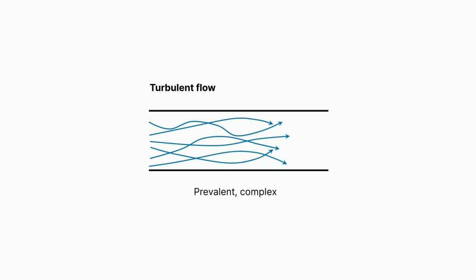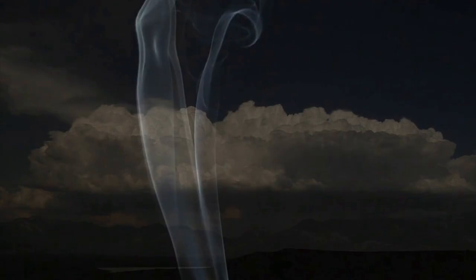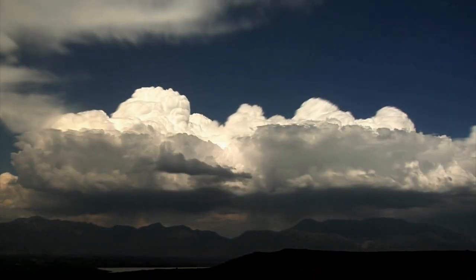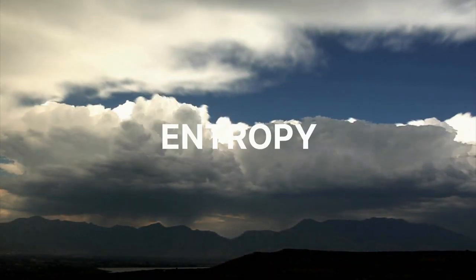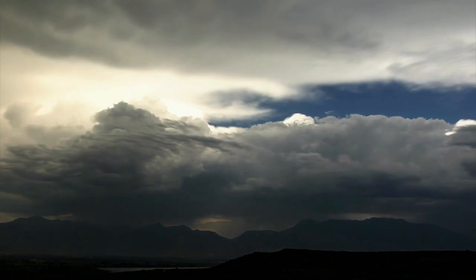Returning to our comparison with physics, turbulence is more researched because it is prevalent and complex. However, in terms of interest, laminar flow dominates searches online, possibly due to its simplicity and visual appeal. This preference could also apply to neuroscience, where periodic signals have historically received more attention. But just as turbulence and disorder are fundamental and present throughout the universe due to the law of entropy, we should also consider how this applies to the brain.